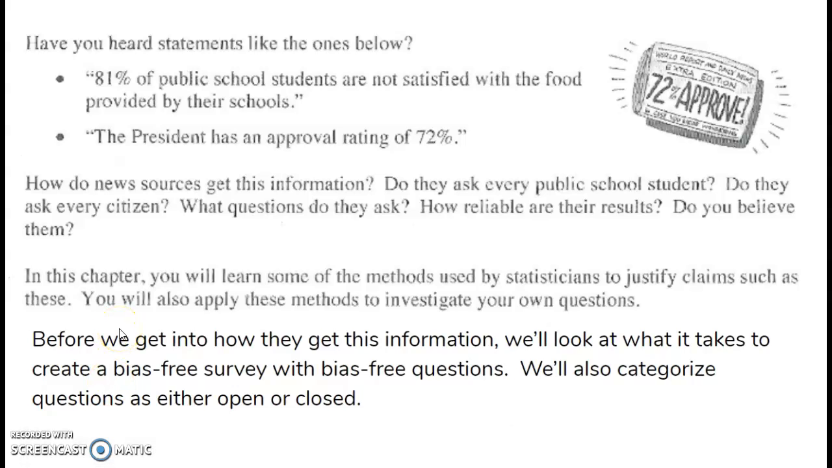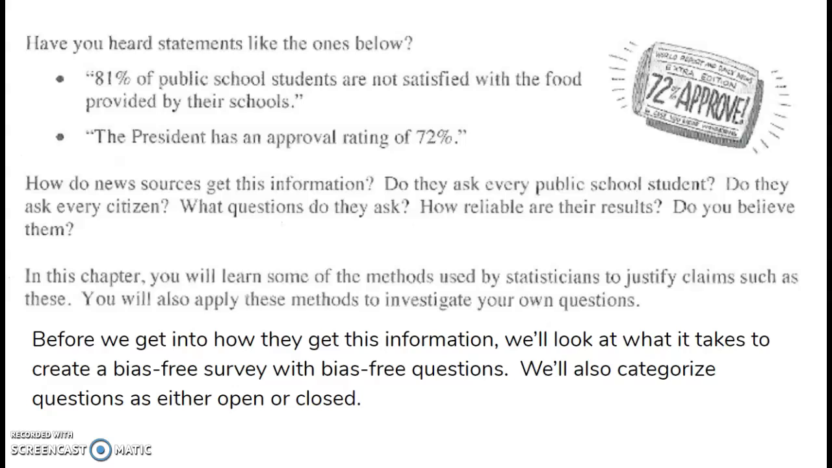Have you heard statements like the ones below? 81% of public school students are not satisfied with the food provided by their schools. The president has an approval rating of 72%. And then, of course, all the things about COVID-19. How do news sources get this information? Do they ask every single person what they think of the president? What questions do they ask? How reliable are their results? And can you believe everything that they're saying?